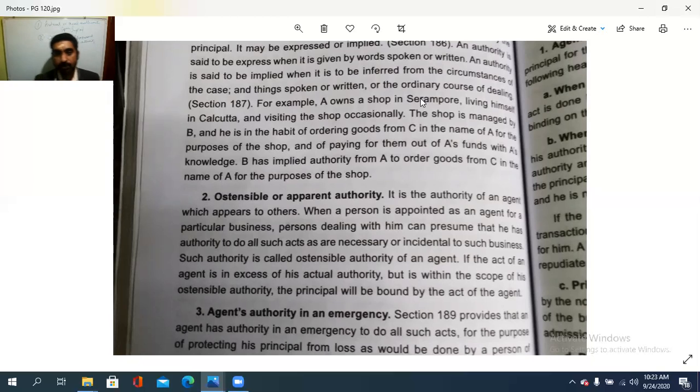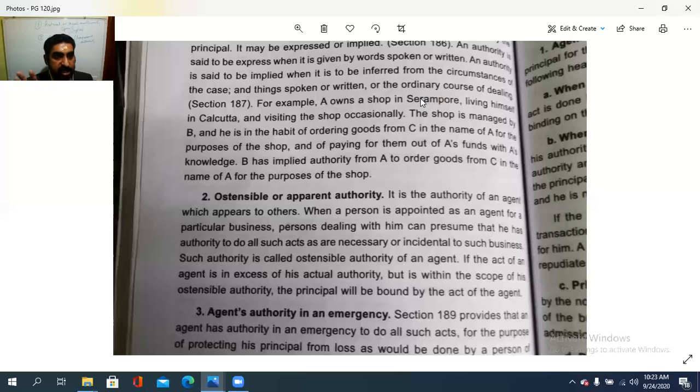So it is the authority of an agent that appears to others. അതാണ് ostensible or apparent authority. When a person is appointed as an agent for a particular business, ഒരു particular businessന് ഒരു agent ആയിട്ട് ആക്ട് ചെയ്യുകയാണെങ്കിൽ, persons dealing with him can presume that he has the authority to do such an act that is ostensible or necessary, ആവശ്യമാണ്.